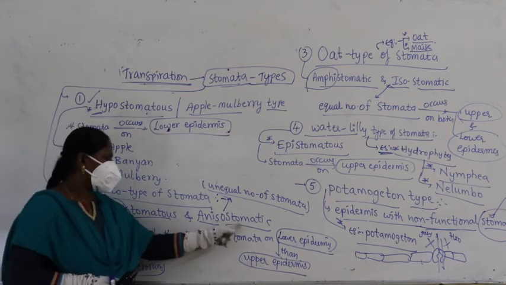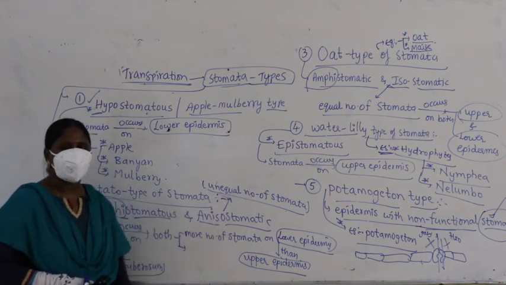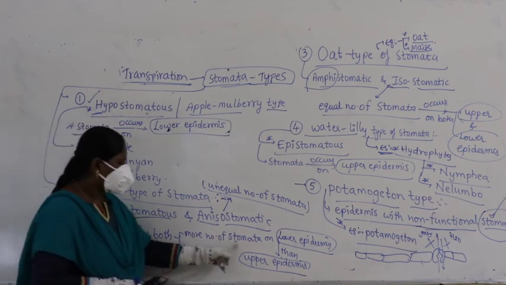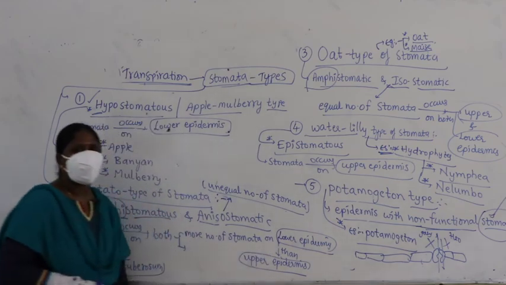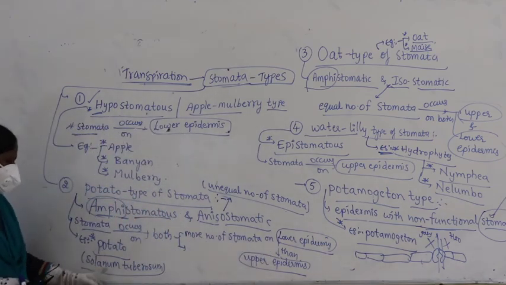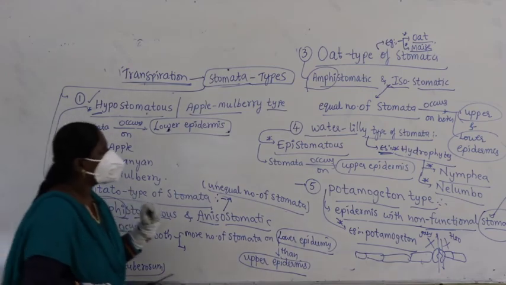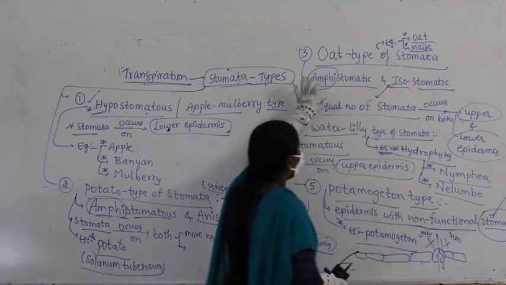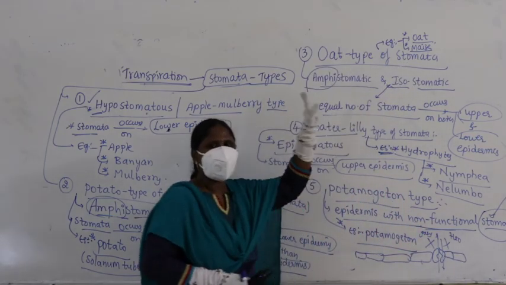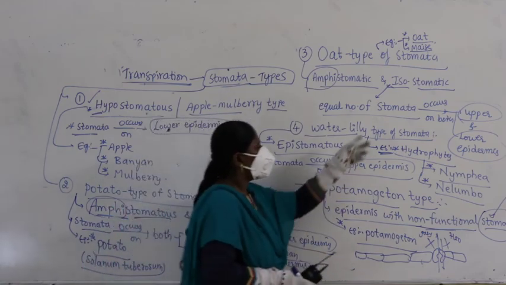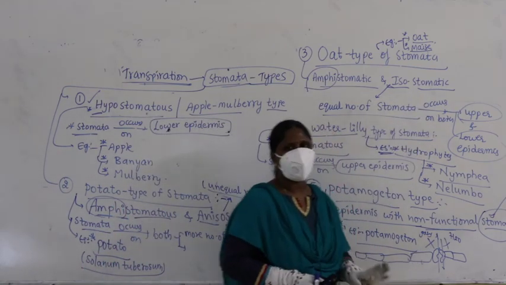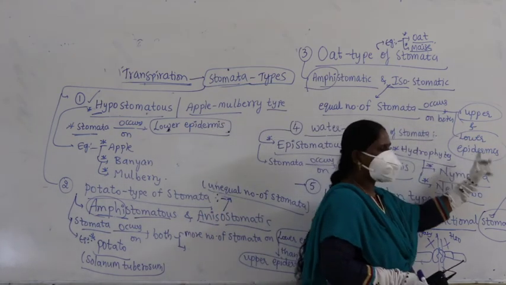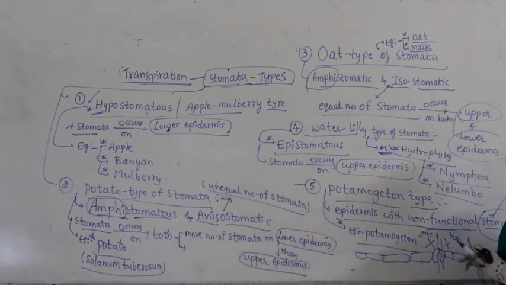And anisostomatic. Aniso means unequal number of stomata, unequal distribution of stomata. That means if you take dicots, there are more stomata on the lower epidermis than the upper epidermis. Example, potato, Solanum tuberosum. That is why it is called potato type. Next one is oat type of stomata, found in oat and maize. Here it is amphistomatous, meaning present on both upper epidermis and lower epidermis, but it is said to be isostomatic, meaning an equal number of stomata occurs on both upper epidermis and lower epidermis.